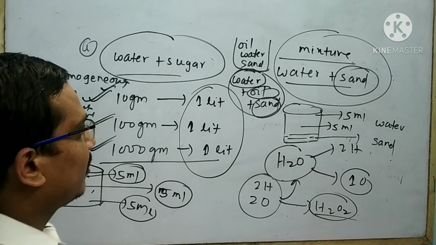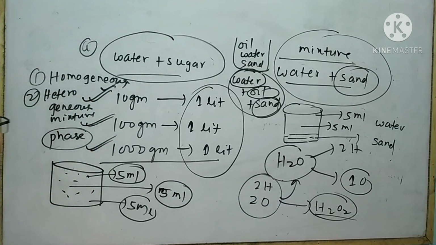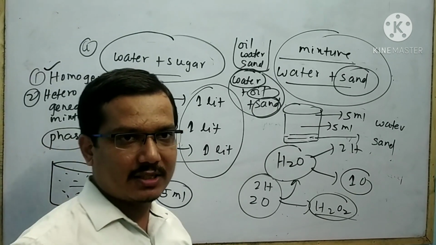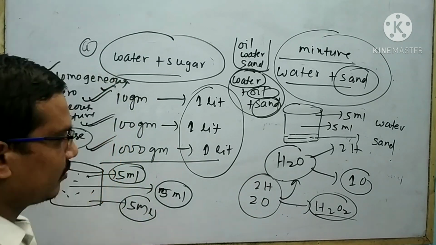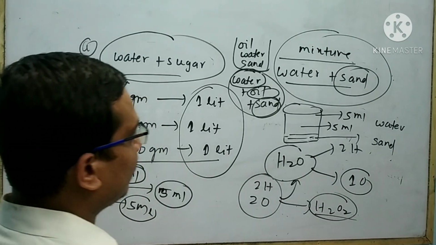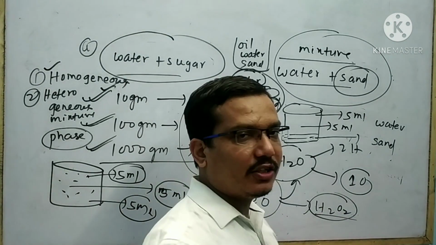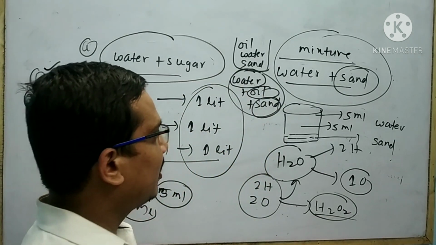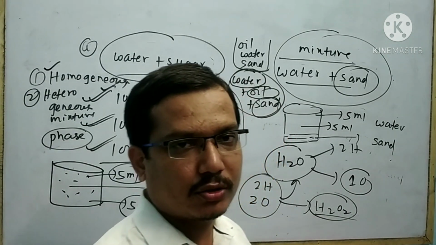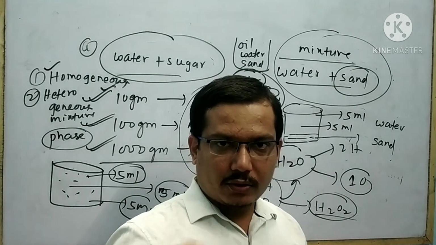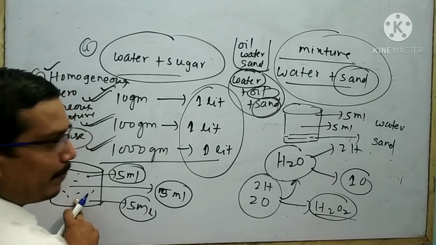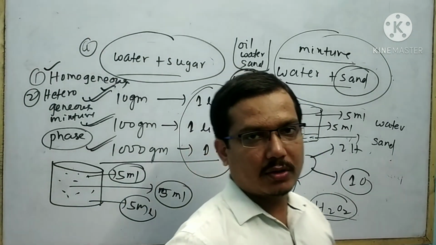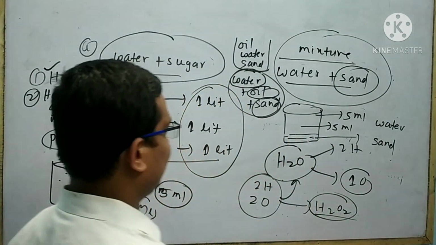From this data it is clear that a homogeneous mixture is the mixture in which the composition is the same throughout the single phase of the system. On the other hand, a heterogeneous mixture is the mixture in which the composition is different throughout the two or more phases of the system. Here single phase, here two or more phases are present.